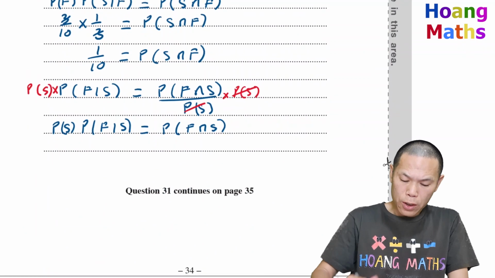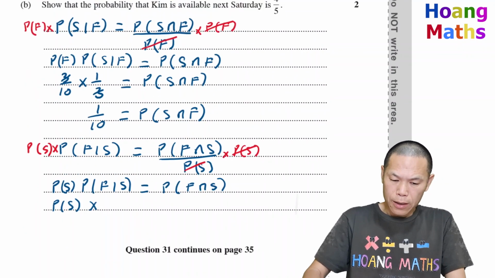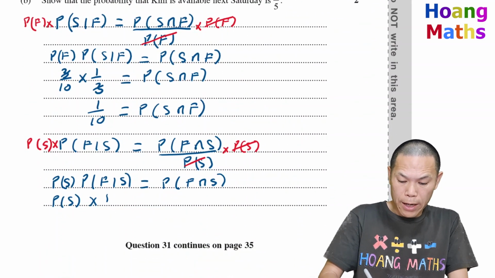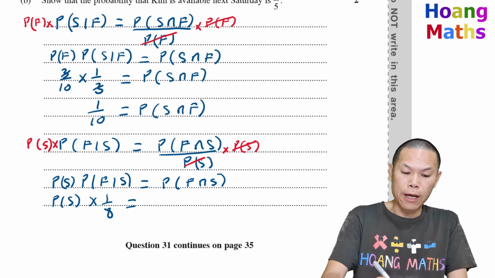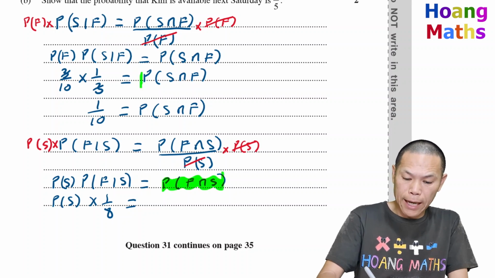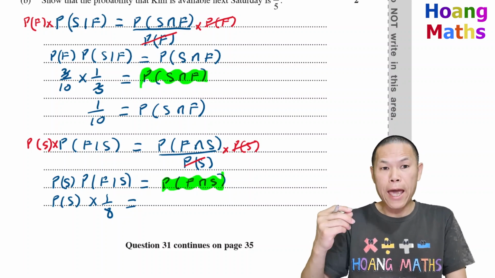So the probability of S times 1/8 is the probability of F and S. But don't forget, the probability of F and S is exactly the same as the probability of S and F.